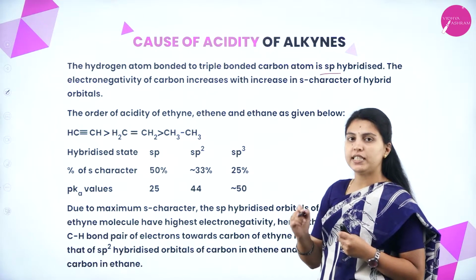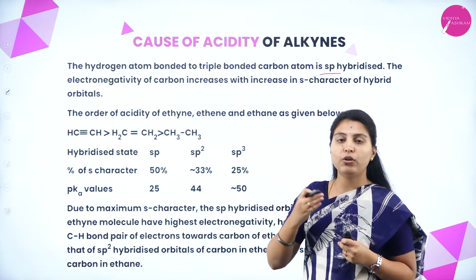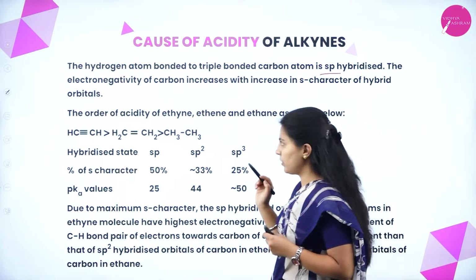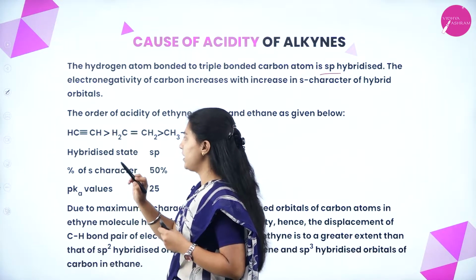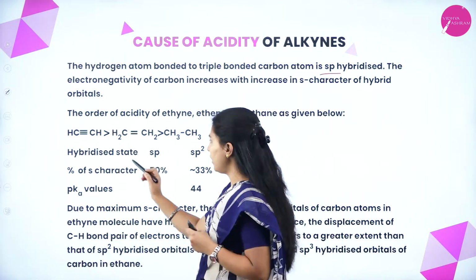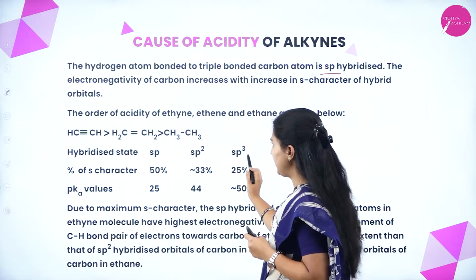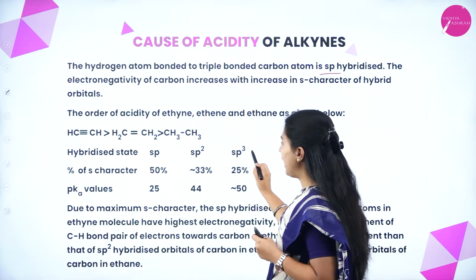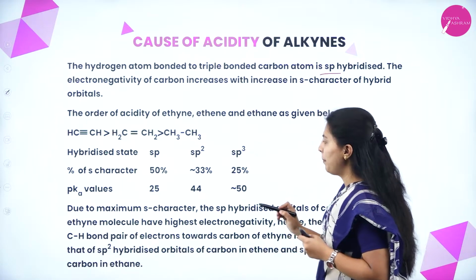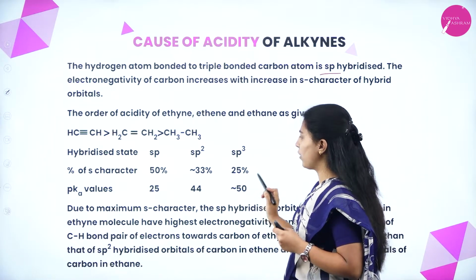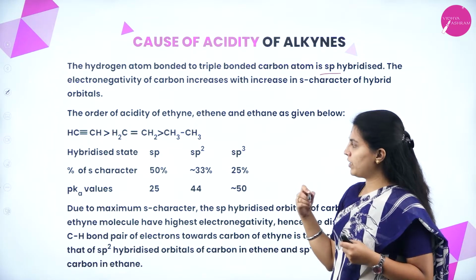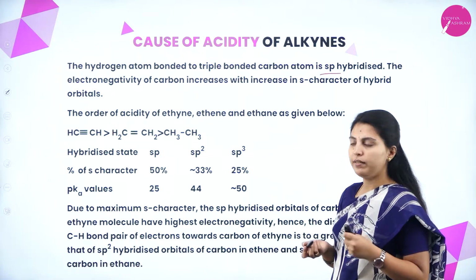In the triple bond sp, the s character will be around 50%. So we will see here the order of acidity of ethyne, ethene and ethane as given below. Acidic nature in ethyne is more, next in ethene is less, least in ethane. This is sp, sp2, sp3: alkyne, alkene and alkane, with 50%, 33% and 25% s character. The pKa values will be 25, 44, around 50. Due to the increase in s character, the acidic character will be more.